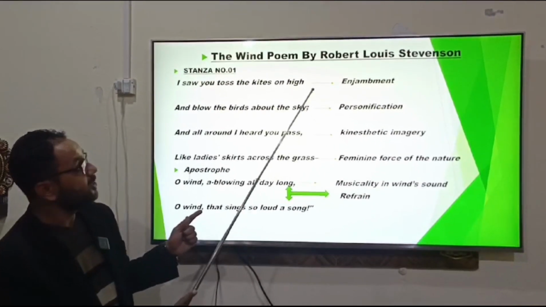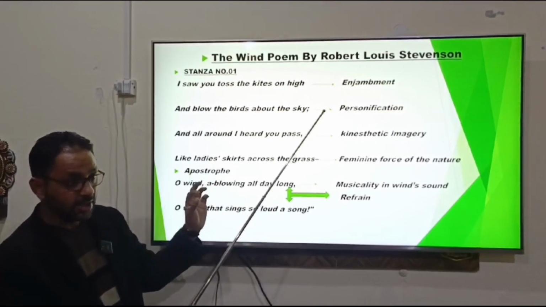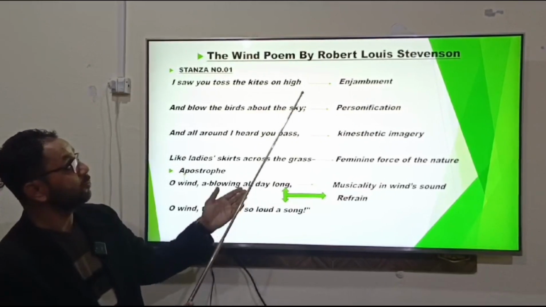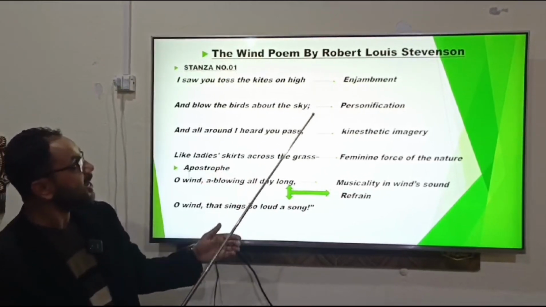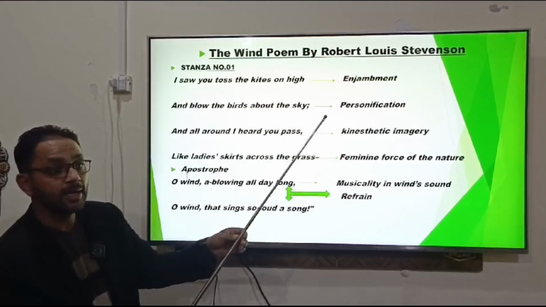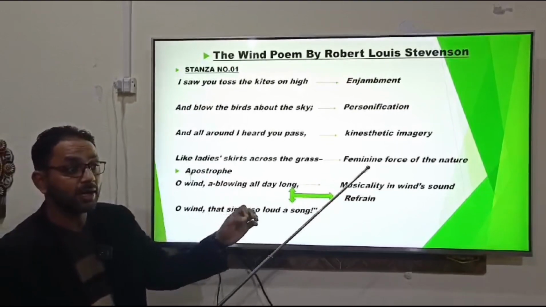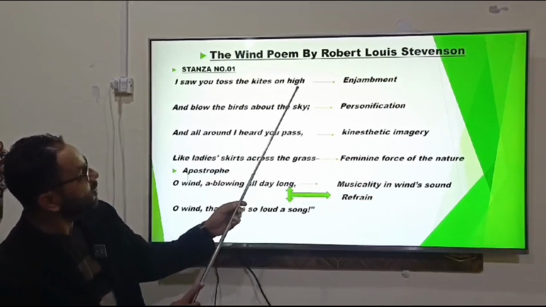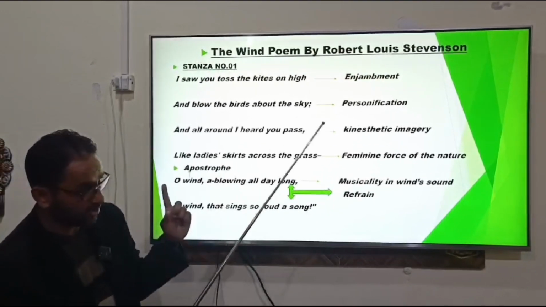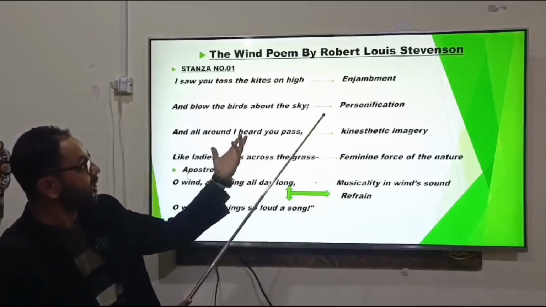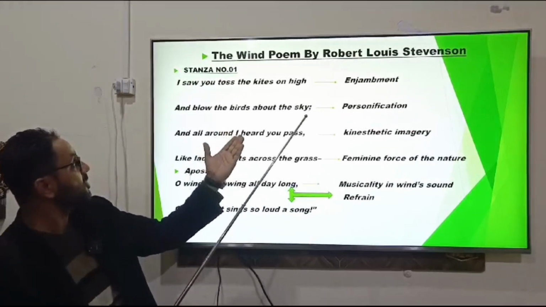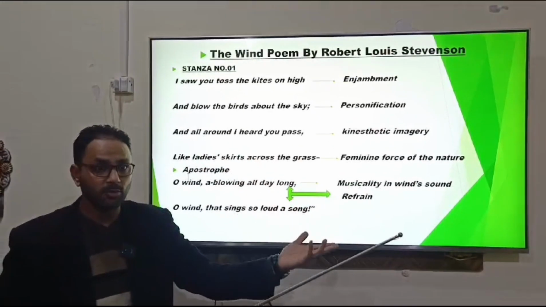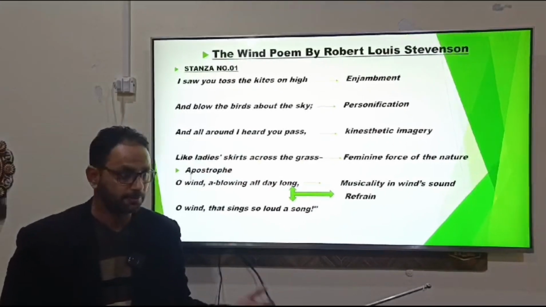As I told you, enjambment is a literary technique in which the poet moves or jumps to the next line without using any line termination or any punctuation mark at the end of a line. So from the very beginning we are going to face what? Enjambment. That's one thing. Next, personification is quite clear in the first two lines. The poet is representing the wind just like a human being. So this point is quite clear.